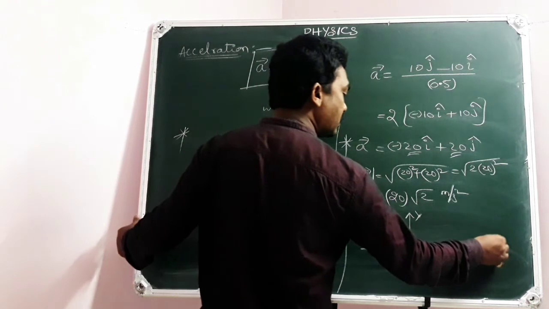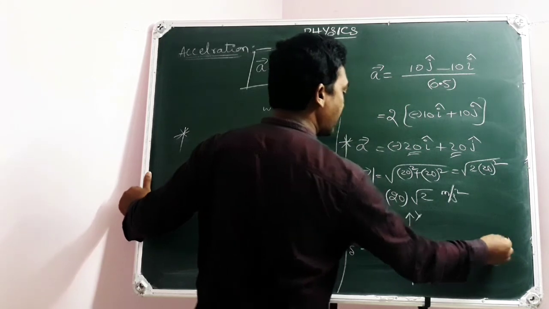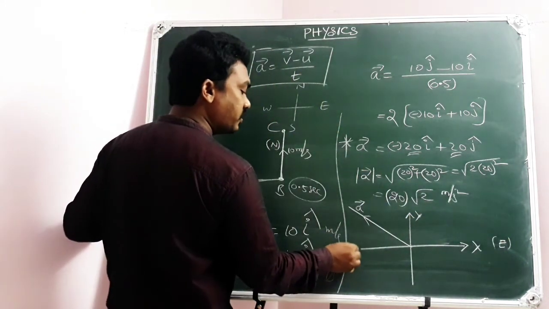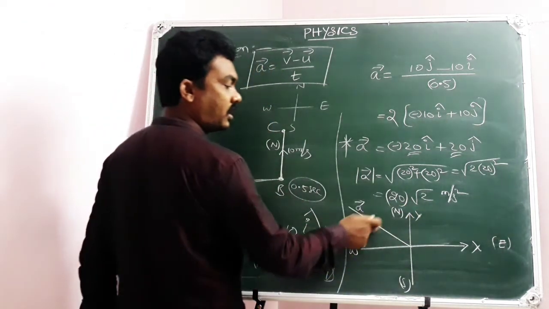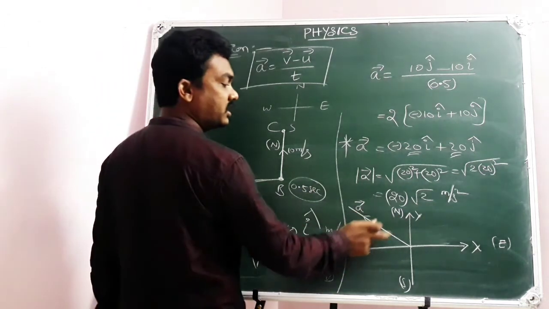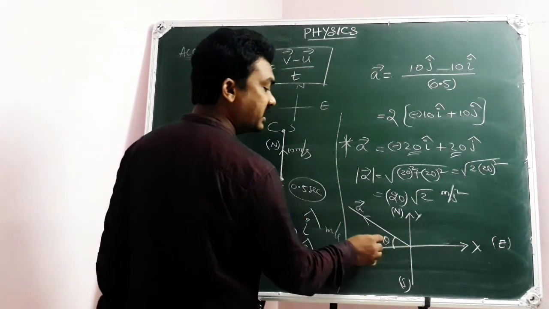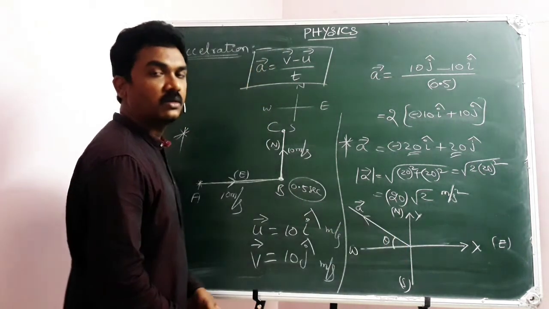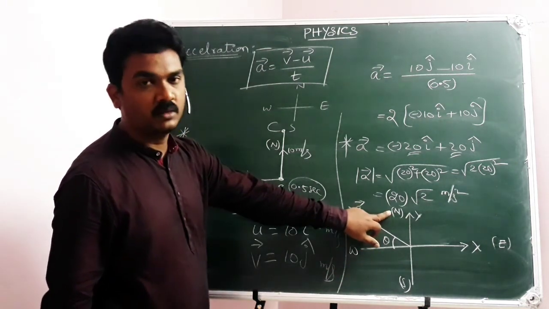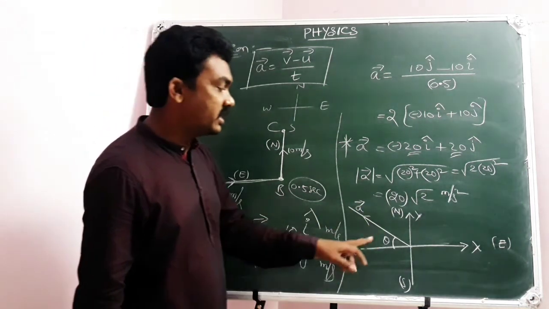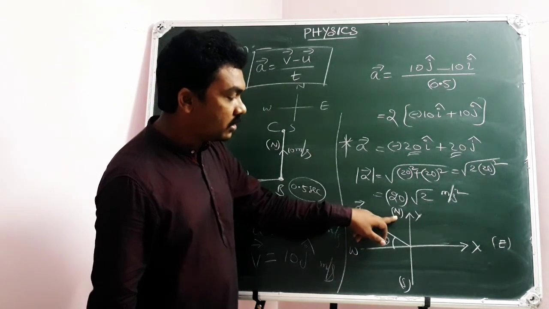You know very well, this is north, this is east as per the earlier data, and this is west we supposed, this is north and this is south. So your vector is in the northwest zone. The direction of acceleration is in the northwest zone. But very important, here if it is theta, then our answer will be theta degrees north of west. Shall I repeat? Theta degrees with west, but towards north. That's very, very important. I repeat, theta degrees north of west.